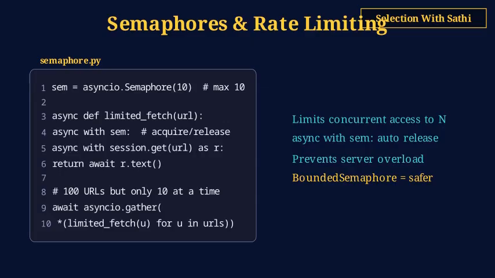Don't hit an API with 1000 concurrent requests. Instead, use a semaphore of 10 or 20 to control concurrency.